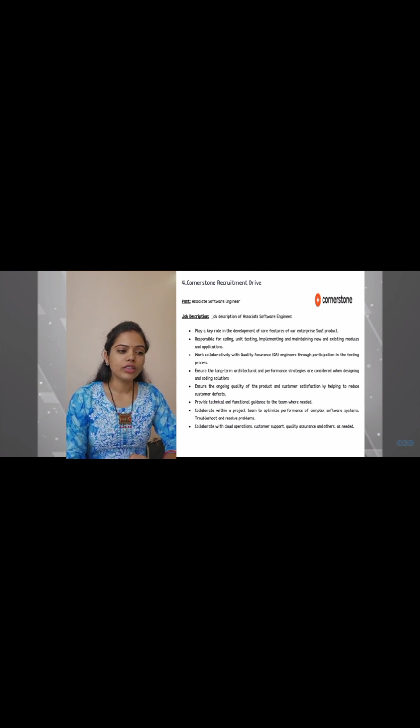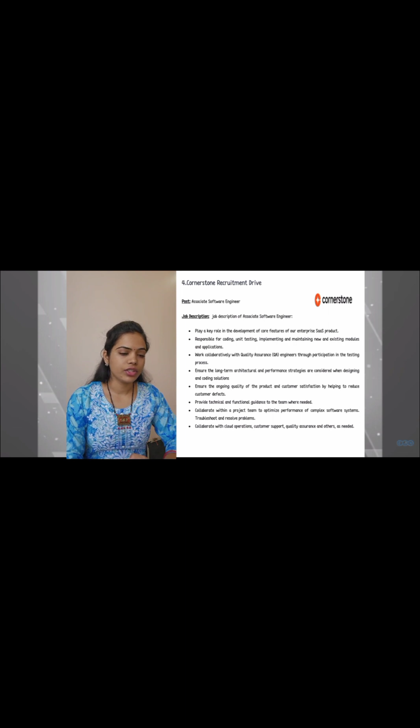Then ensure the long-term architectural and performance strategies are considered when designing and coding solutions. Then ensure the ongoing quality of the product and customer satisfaction by helping to reduce customer defects. Then provide technical and functional guidance to the team where needed. Then collaborate within a project team to optimize the performance of the complex software system, to troubleshoot and resolve problems also. Then collaborate with cloud operations, customer support, quality assurance and others as needed.